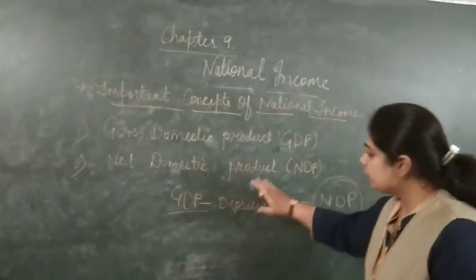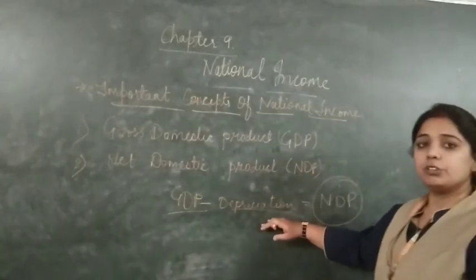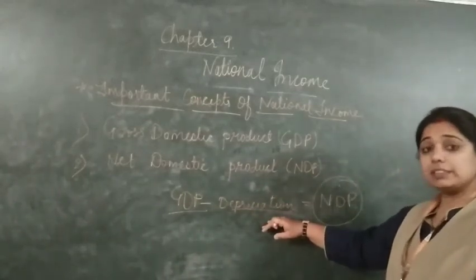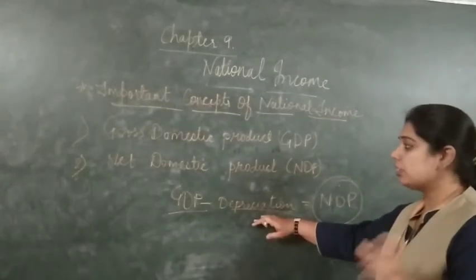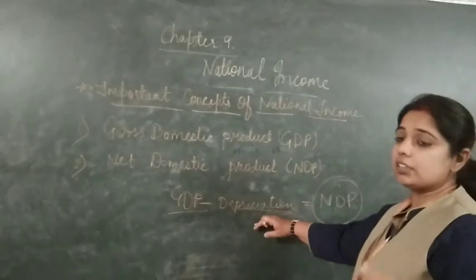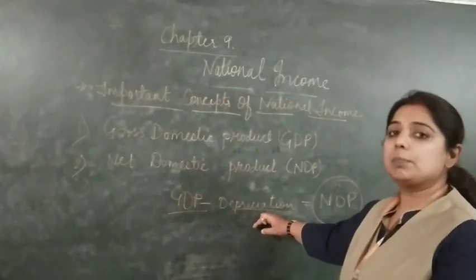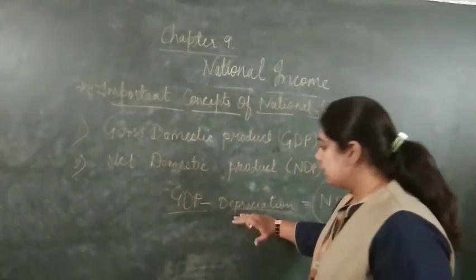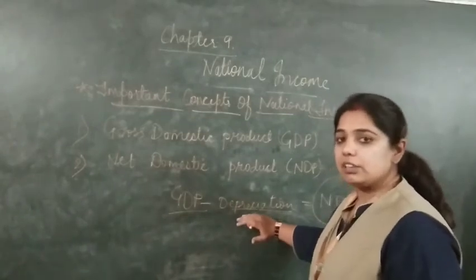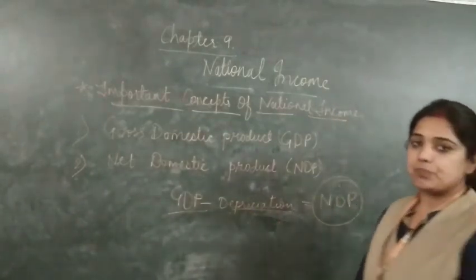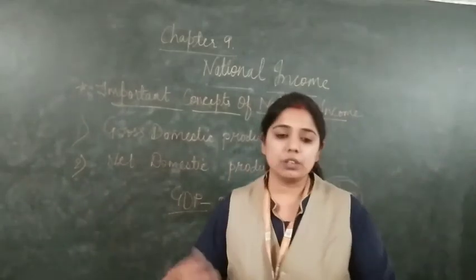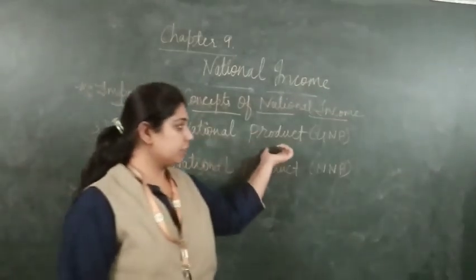From GDP we are going to deduct the assets' depreciation, that is, the expenses on the product or on the equipment and tools for repair and all. That expense we deduct, the depreciation is deducted, and we get the NDP. Understood these two concepts? Now another concept, national product.